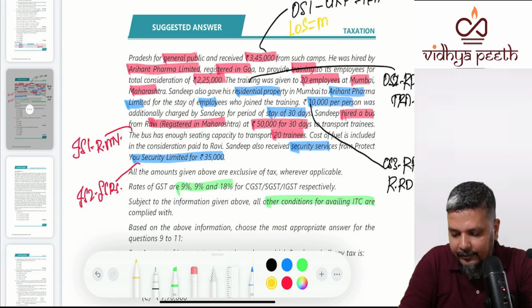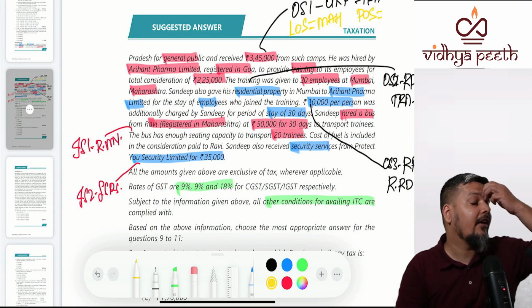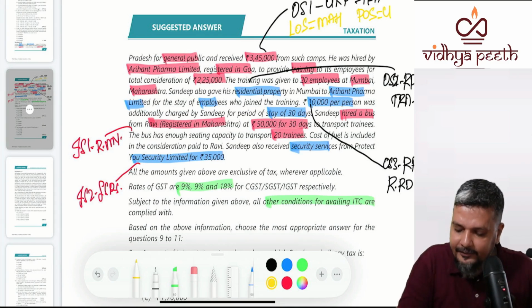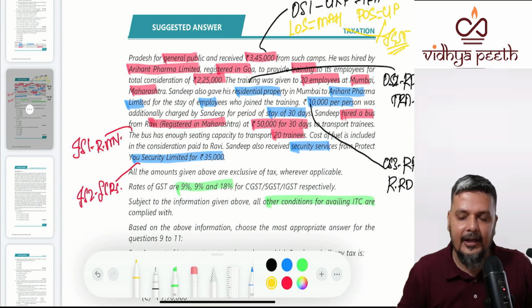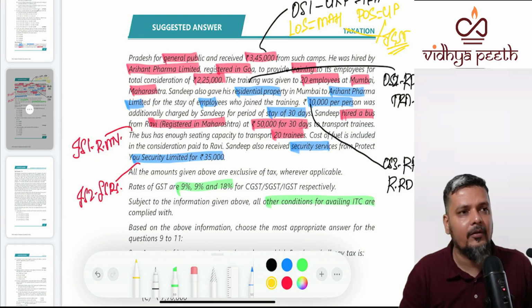Location of supplier, Maharashtra. Place of supply: if training is to an unregistered person, it is where the training happens. So is it interstate supply or intrastate supply? Interstate supply, IGST.